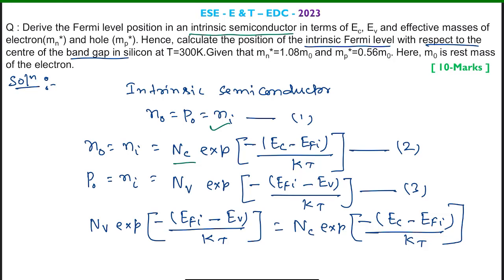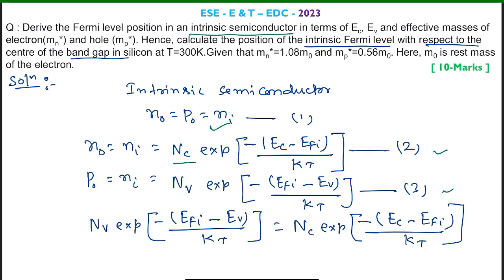Let's call this equation 2. And p0, the concentration of holes at thermal equilibrium, equals ni equals Nv exponential of minus (EFi minus Ev) by kT. Let's call this equation 3.